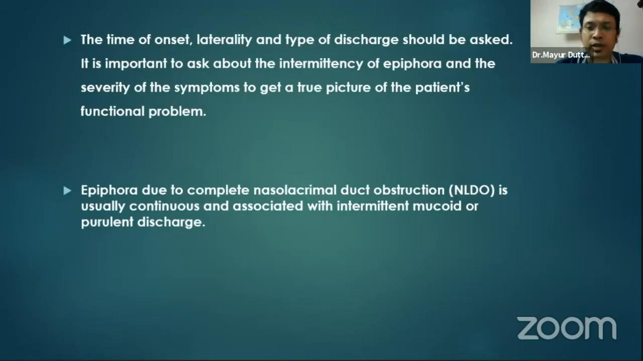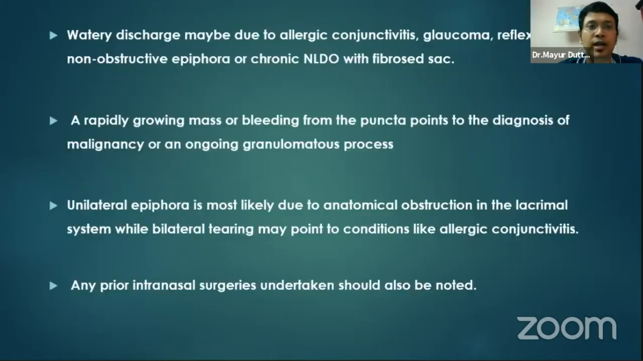Epiphora due to complete nasolacrimal duct obstruction is usually continuous and associated with intermittent mucoid or purulent discharge. Watery discharge is most commonly due to allergic conjunctivitis. A rapidly growing mass or bleeding may be due to a granulomatous process or malignancy. And the epiphora due to NLDO is normally unilateral, whereas in allergic conjunctivitis and other causes it is bilateral.